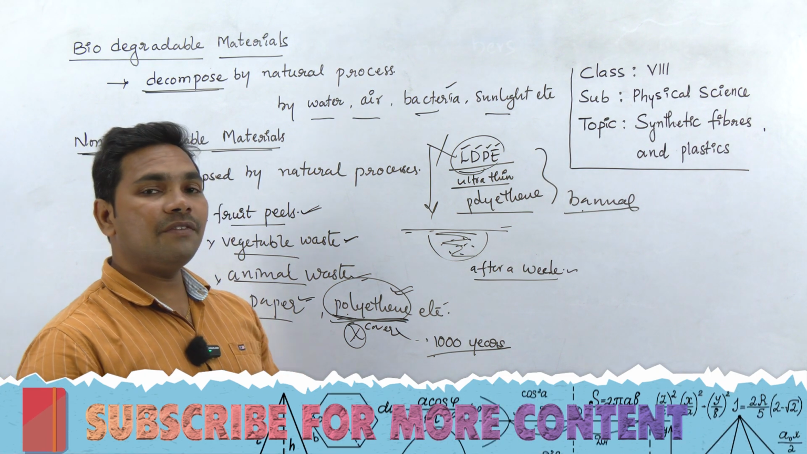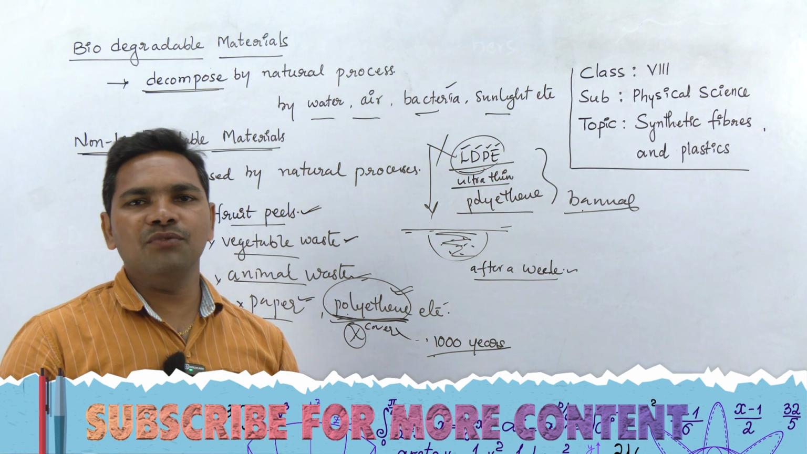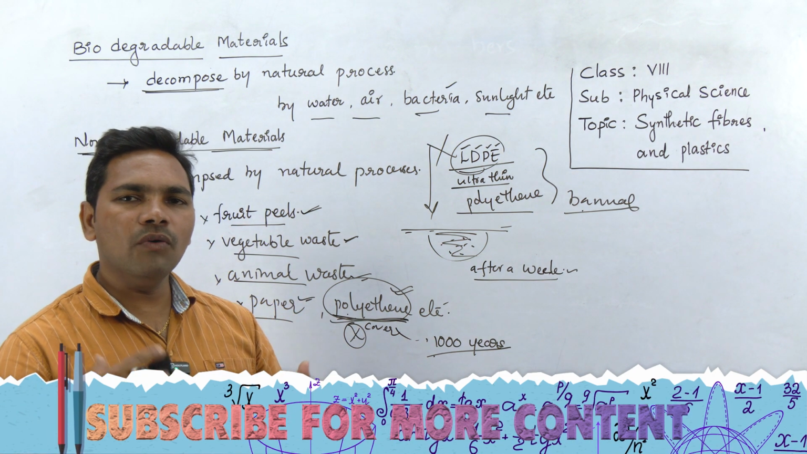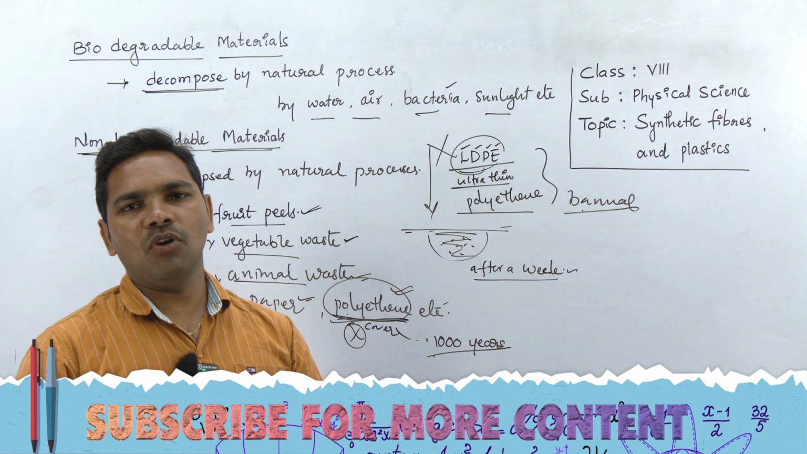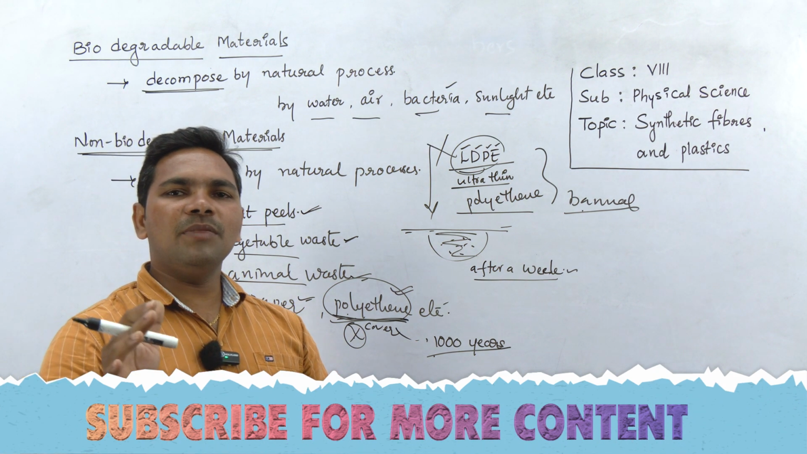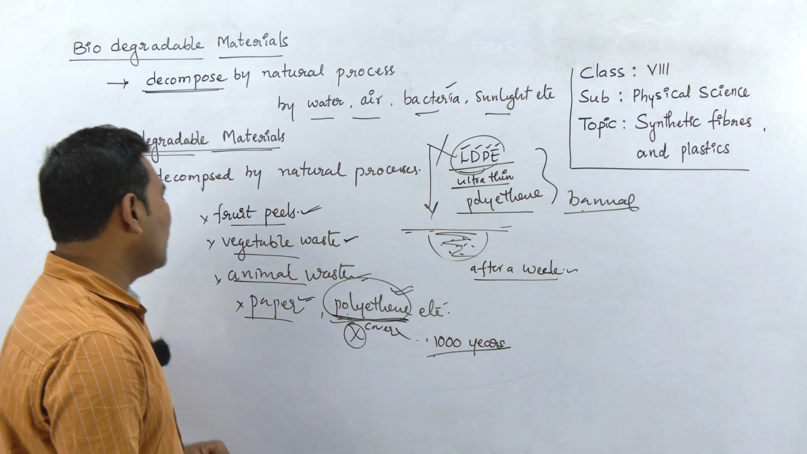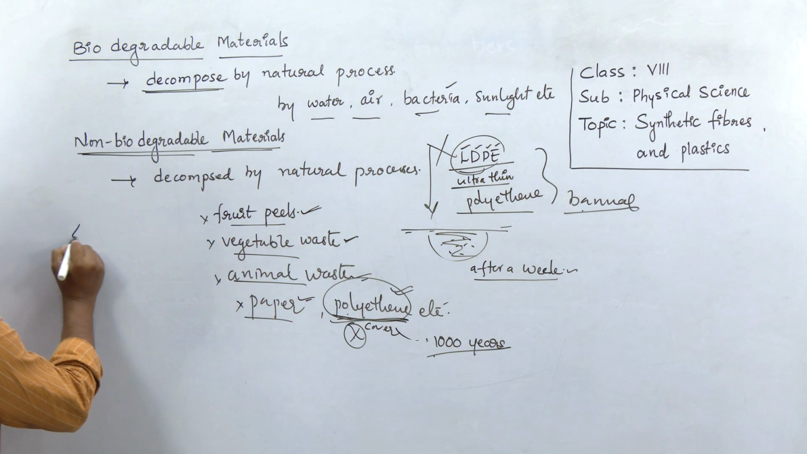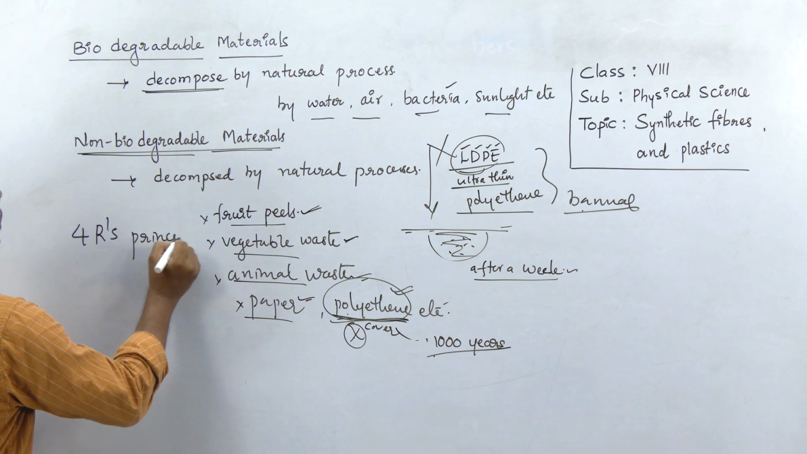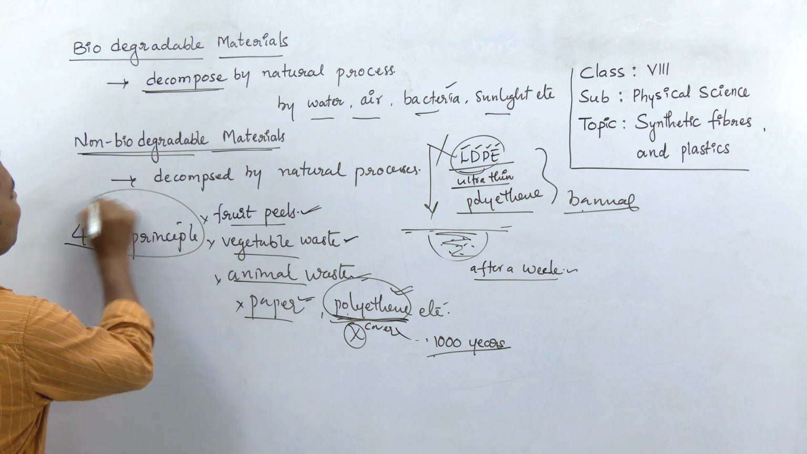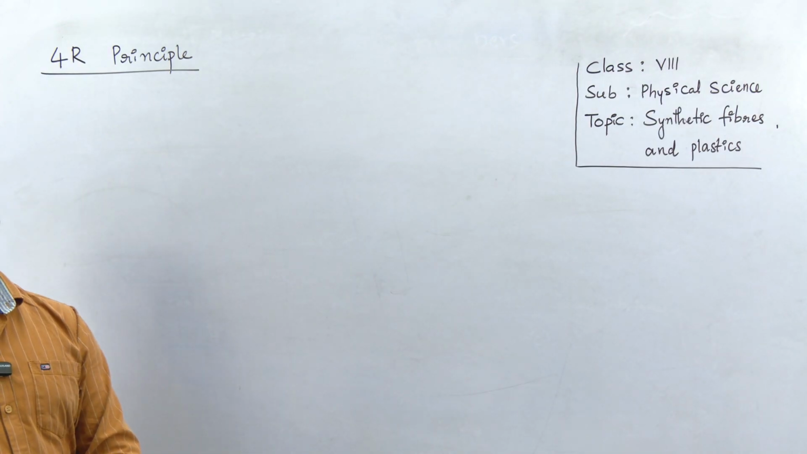But we have to use plastic wisely. If we use it foolishly, or if we overuse plastic, this leads to serious damage to the environment. To keep the earth safe from the overuse of plastic, a principle has been proposed, which is called the 4 R's principle. What is the 4 R principle? We'll discuss it now.